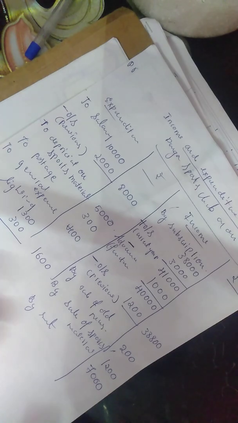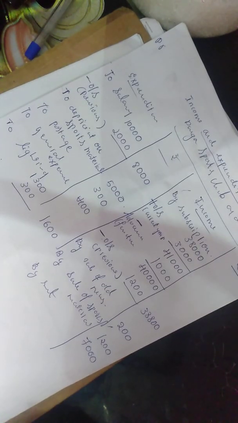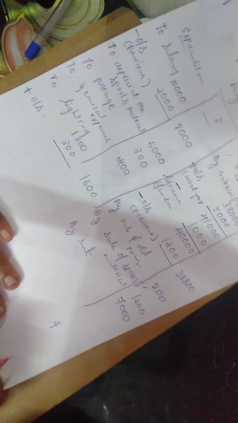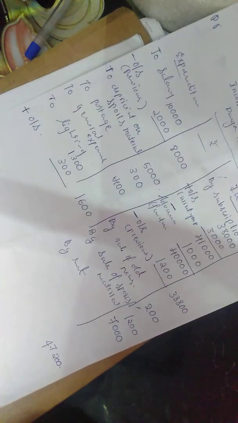Now we can calculate the income side. So first I am going to calculate the income side. 38,800 plus 200 plus 1,200 plus 7,000. So I am getting the total of the income side as 47,200. I am going to write here. Okay, now I am going to calculate the expenditure side total. So 8,000 plus 5,000 plus 300 plus 400 plus 1,600. So I got the total of the expenditure side as 15,300.